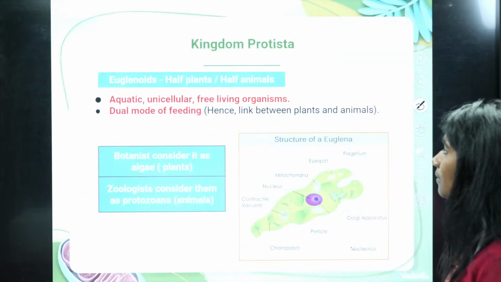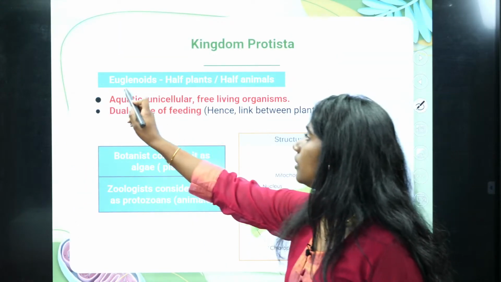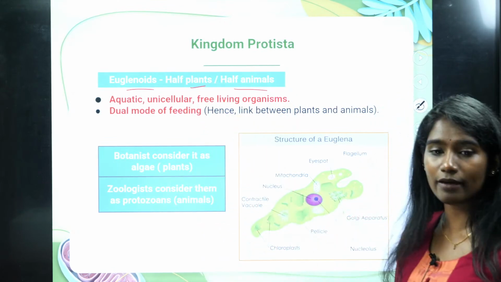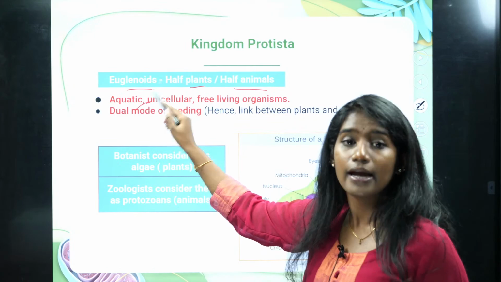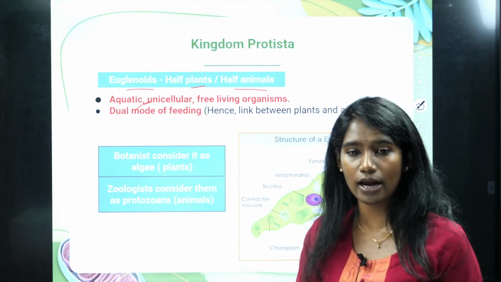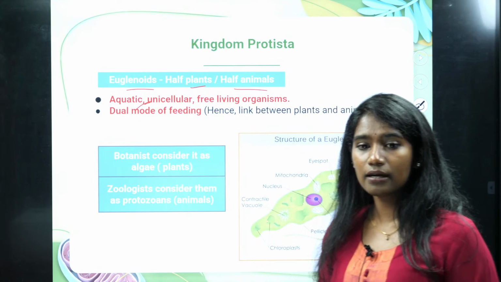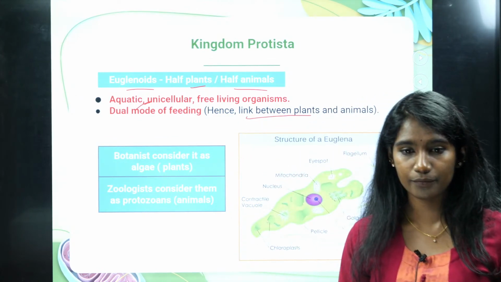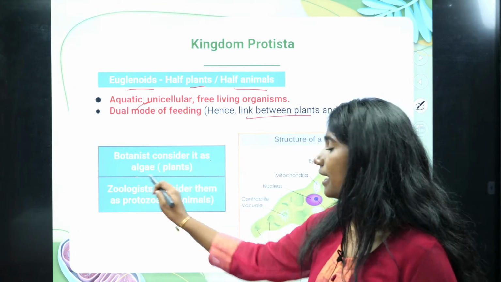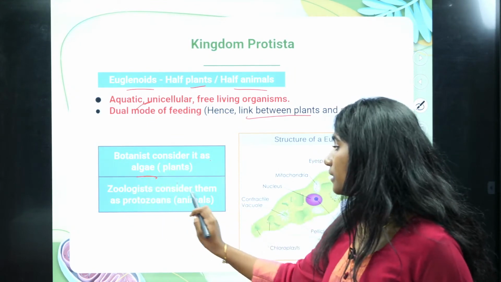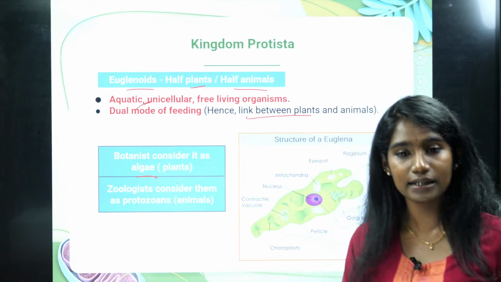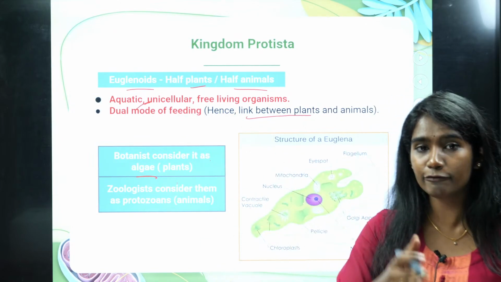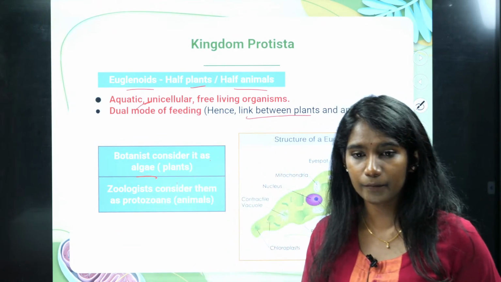Okay, fine. Next, euglenoids. The euglenoids are like half plant and half animal. Why? Because see, they are aquatic, unicellular, and free living organisms. It links between plants and animals. Botanists considered algae as plants, whereas zoologists considered the protozoans as animals. That's why this euglenoid is considered half plant and half animal.